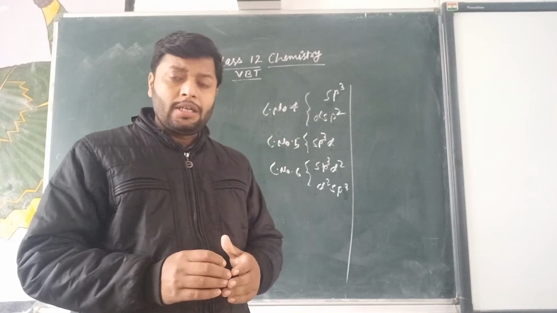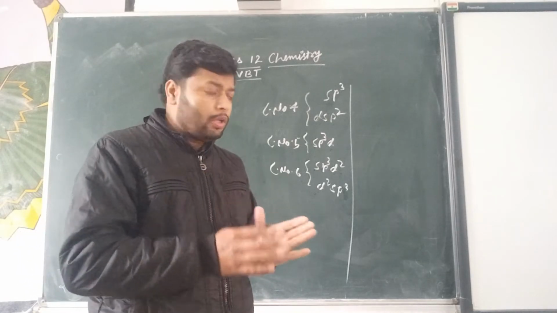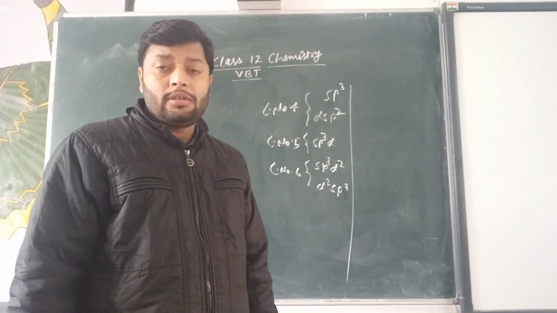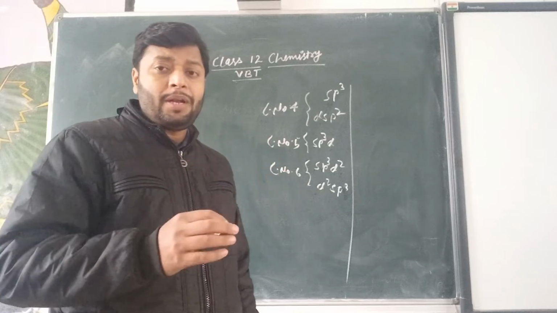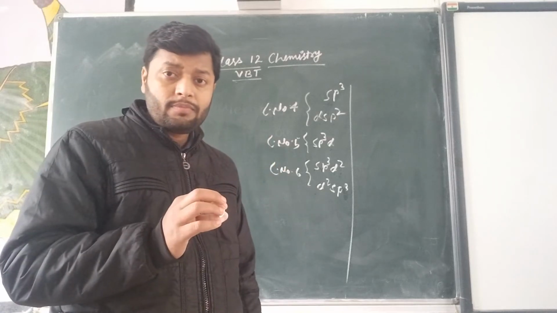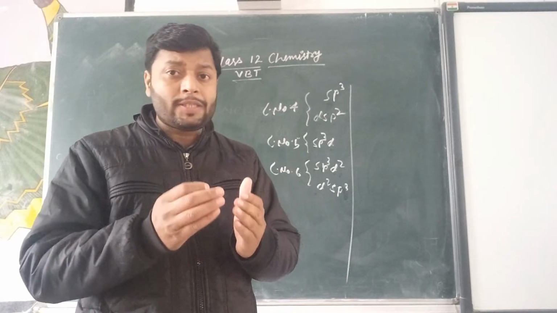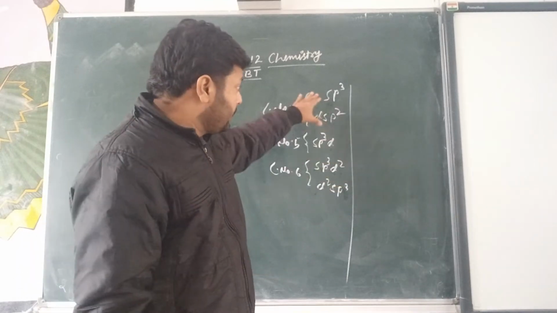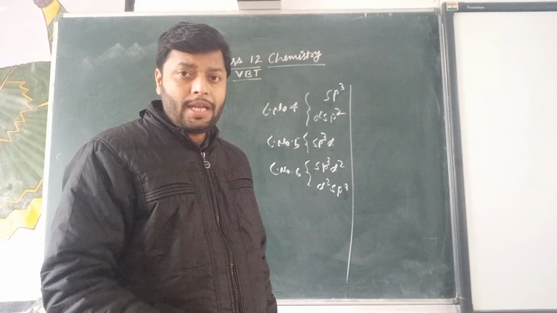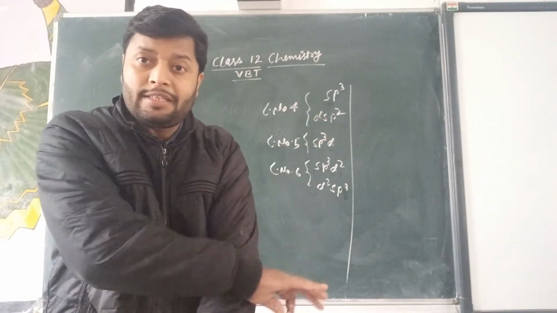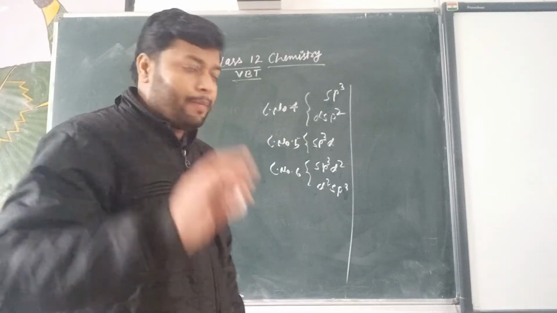Let's first learn how we can decide and identify, for any given example, which category the coordination complex will come into. First we will discuss this, then we will take up an example, one by one.